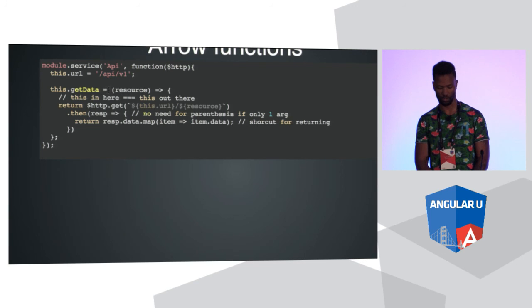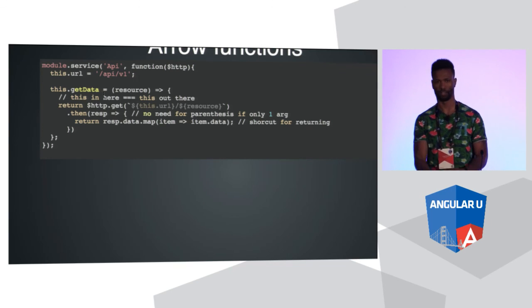So typically you would see the word function before this parentheses. We just got rid of that function keyword, it's gone, right? And we're just gonna put the argument we're defining, which is called resource, followed by an arrow function. And then we open up our brackets. So what this does is, one, it creates an anonymous function for us, and two, it also keeps the context.